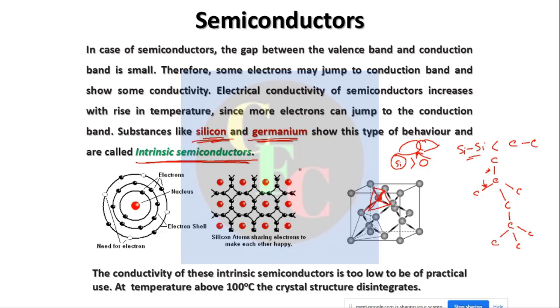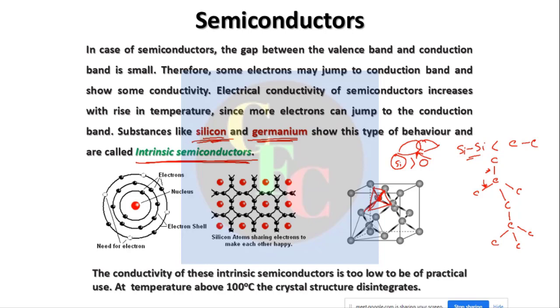Silicon will always show that amount of conduction of electricity at a particular temperature, and so will germanium. These are called intrinsic semiconductors, the intrinsic or inherent behavior of those elements. But in all cases you do not have that.